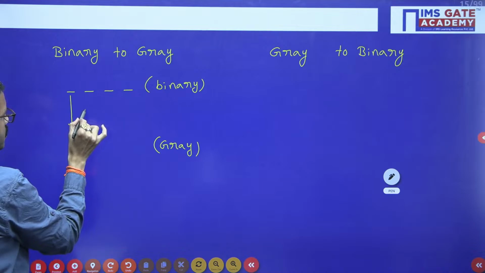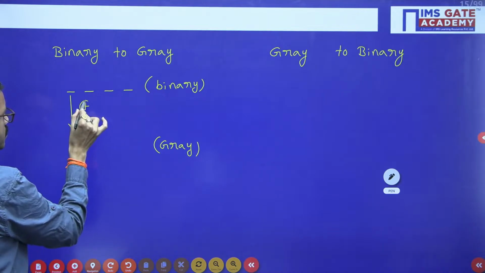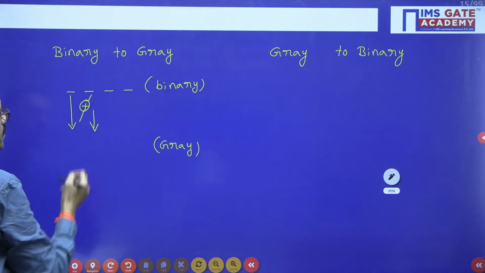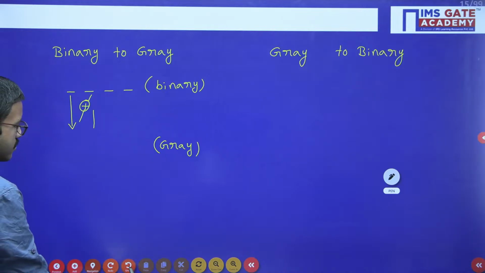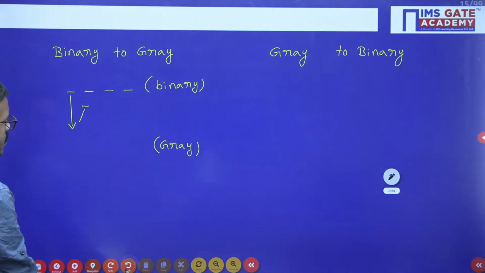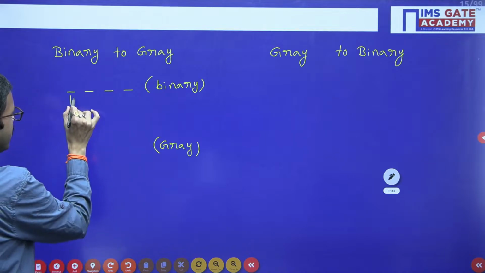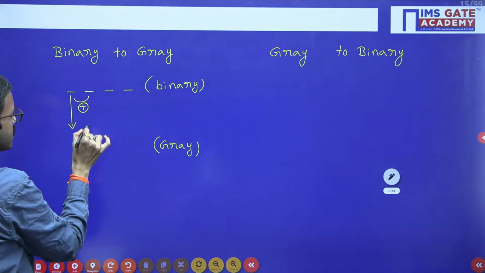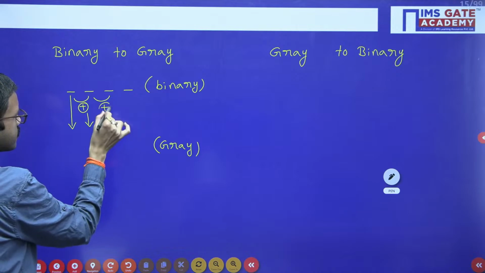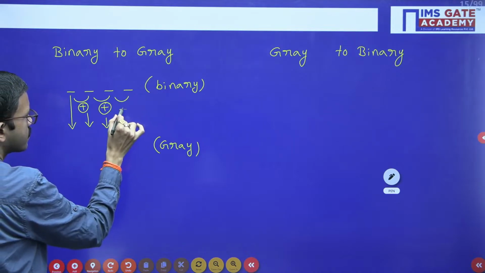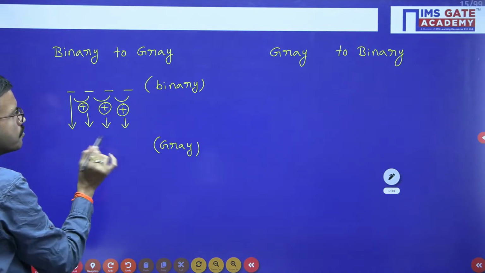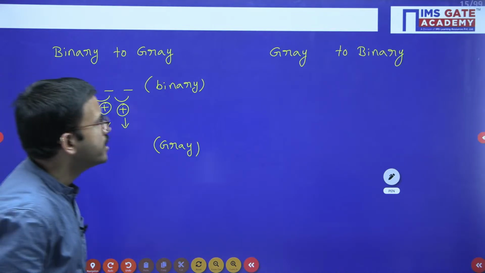And then you can perform XOR operation on successive bits. So this will give the binary to gray code conversion.